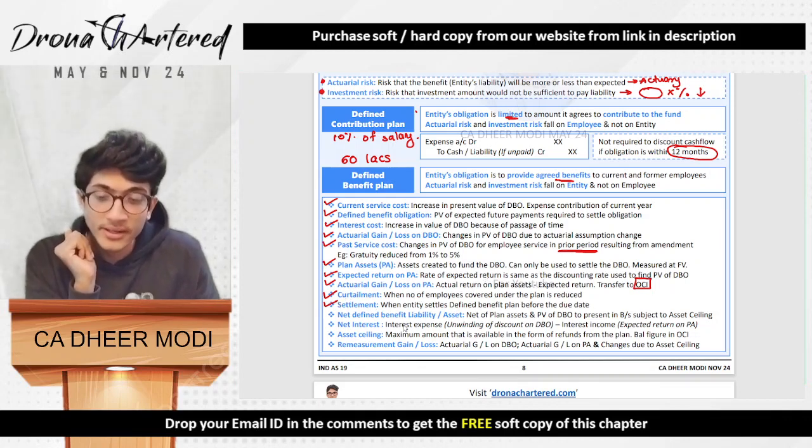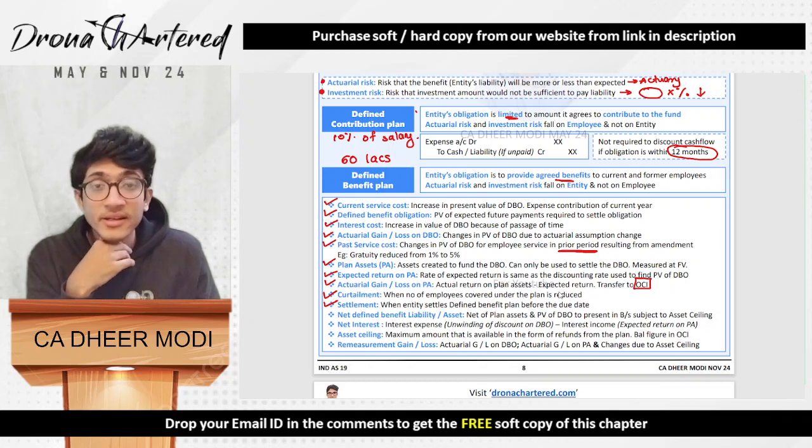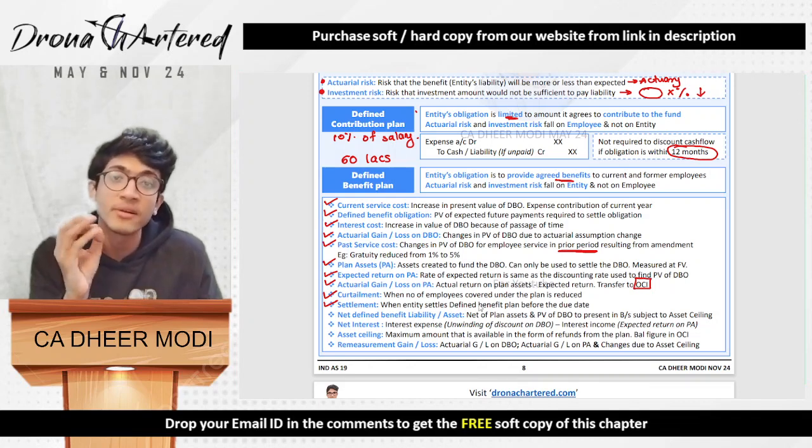What is settlement? Settlement is when the entity settles the defined benefit plan before the due date. Say, for example, my due date was 10 years later, but if I settle it before 10 years, in such a case a settlement happens when the defined benefit plan is settled before.